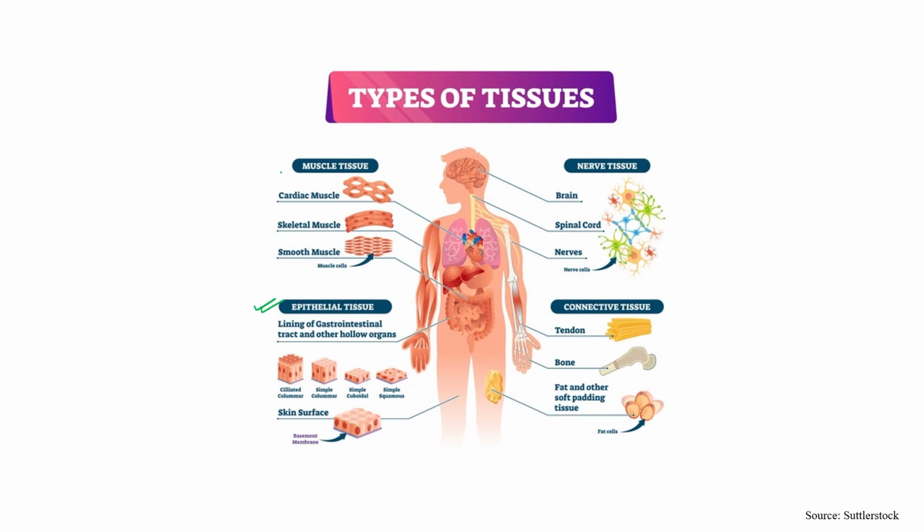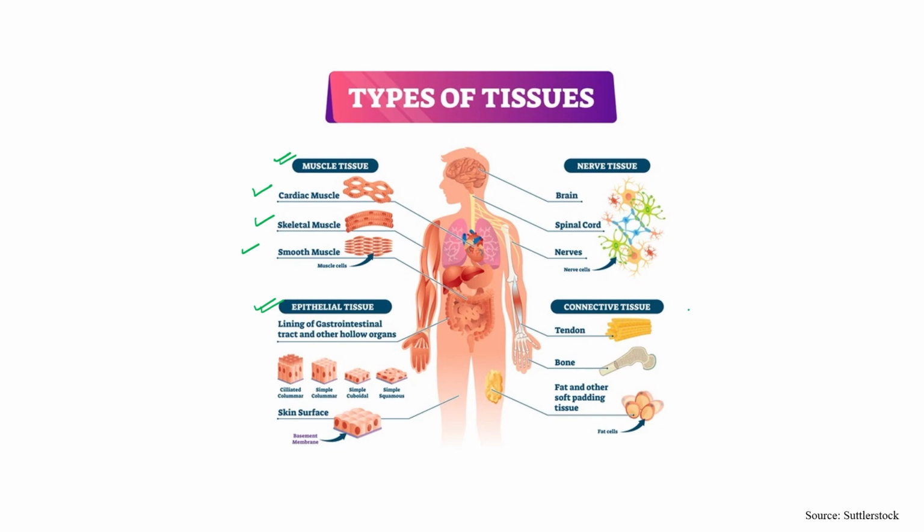Muscle tissue we can classify into three categories: smooth, skeletal, and cardiac. Cardiac is present in the heart, right? Skeletal muscle and smooth muscle, so there are three types of muscle.